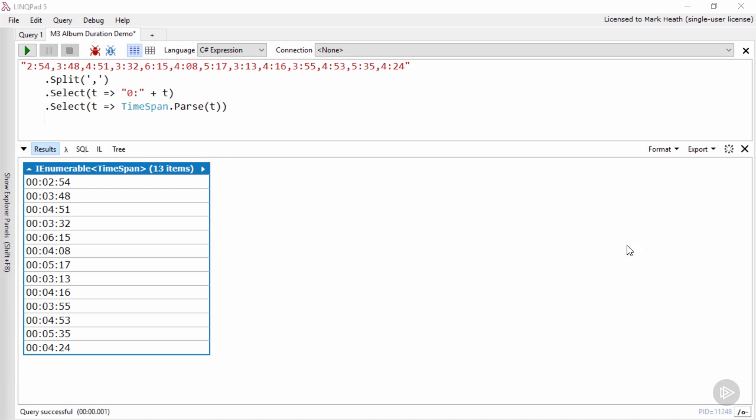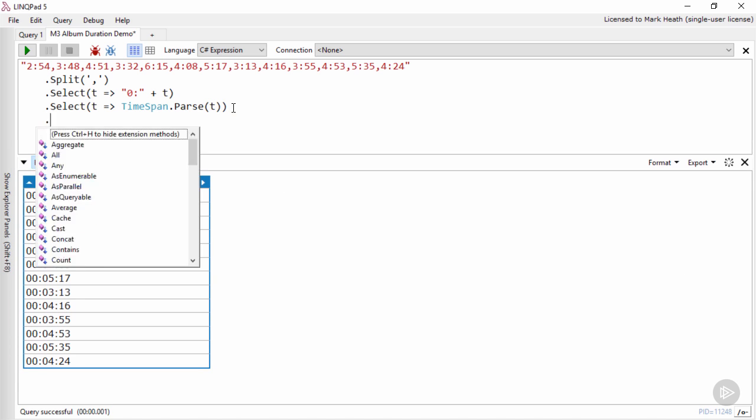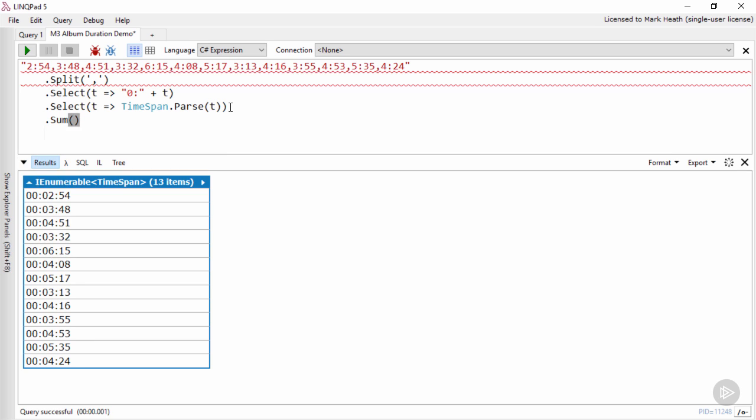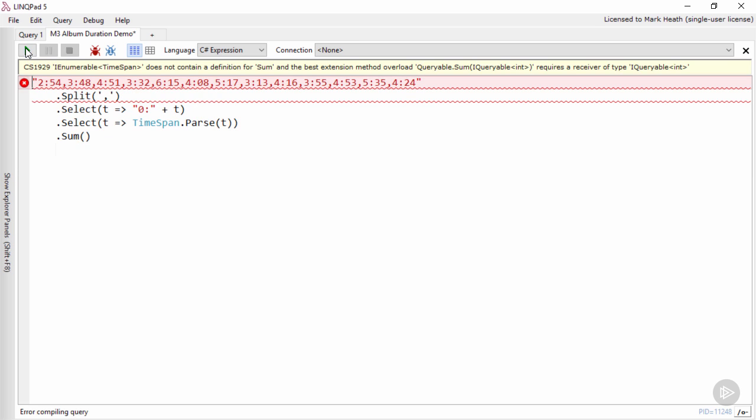So now we want to sum our sequence, and unfortunately if we just put .Sum at the end it won't work, because although the LINQ Sum extension method can add together integers and doubles and several other types, TimeSpan is unfortunately one of the ones it doesn't know how to do. So what can we do to fix this? Well, we have a few options.